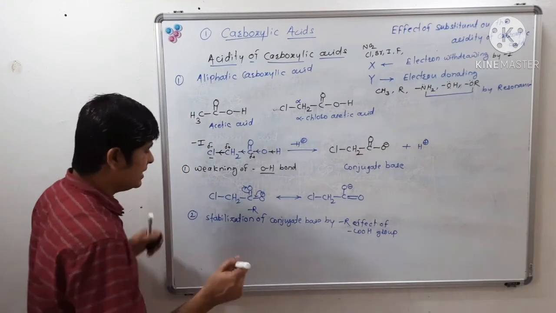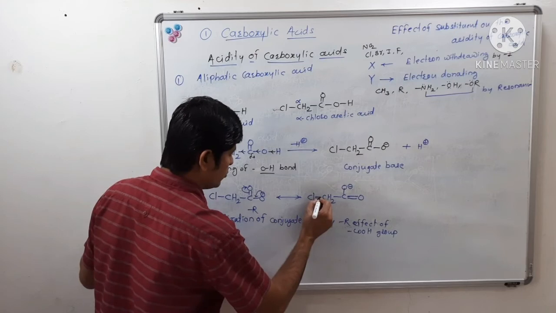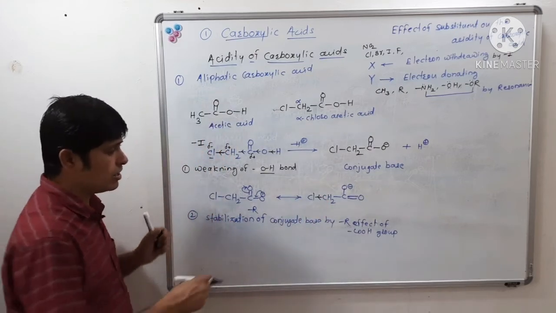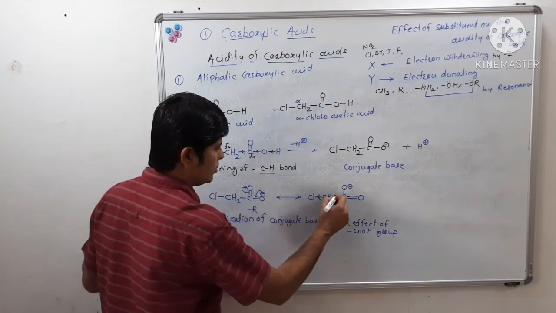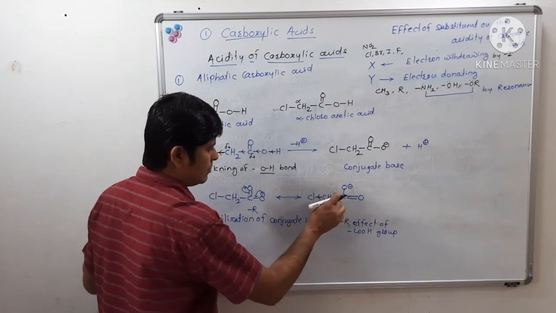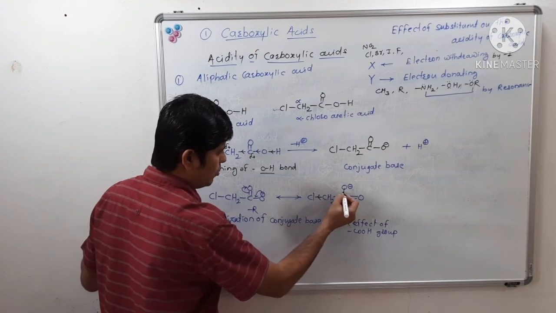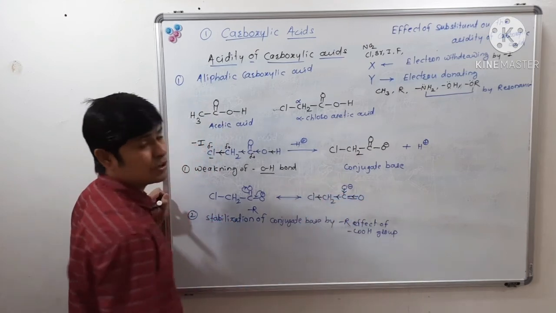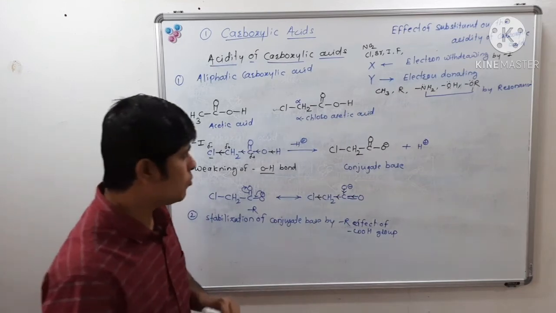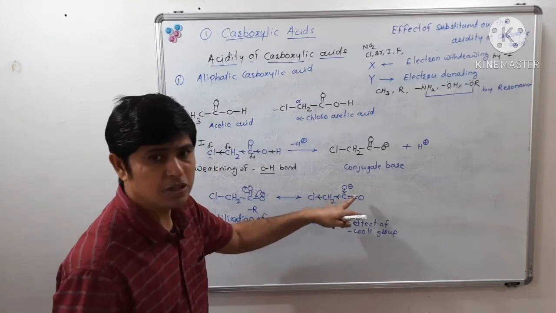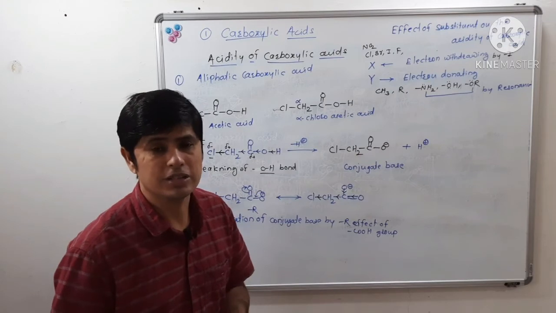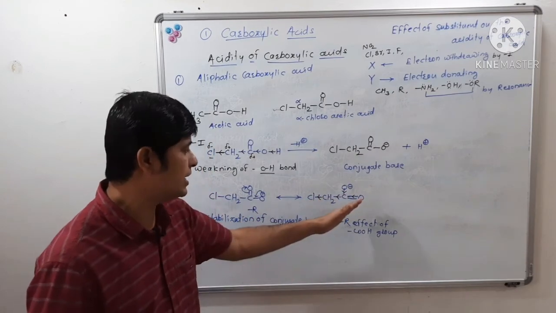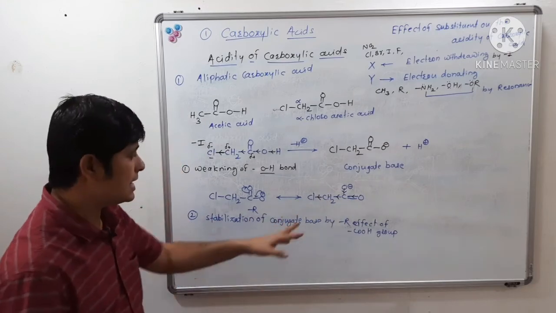Again, see here in the conjugate base, the chlorine atom is still intact. It will attract electron density of the carbon-chlorine bond, and again this carbon will attract electron density of the carbon-carbon bond. So there will be attraction of electron density from this electronegative oxygen, and dispersion of the negative charge on this oxygen atom. It will get shared over this atom also.